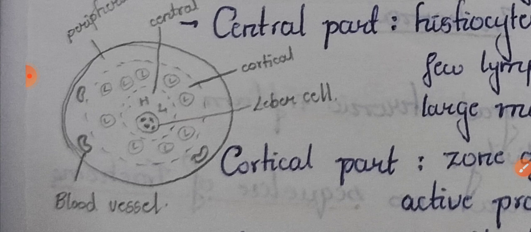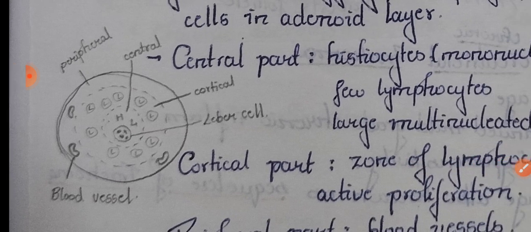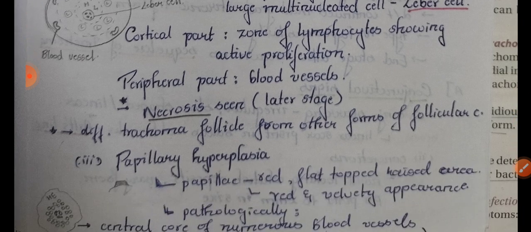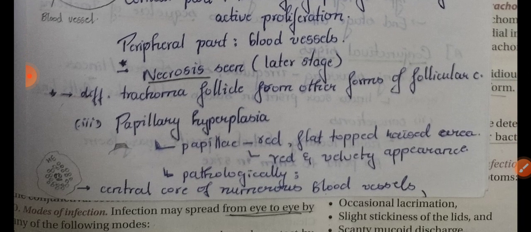Okay, in the cortical part, you will see lymphocytes, and in the peripheral part, you will see the blood vessels. Three parts: central, cortical, peripheral. Necrosis is seen in this stage. Next, peripheral part, their blood vessels are seen. Necrosis seen in the later stages. Differentiation of trachoma follicles from the other forms of follicular conjunctivitis.